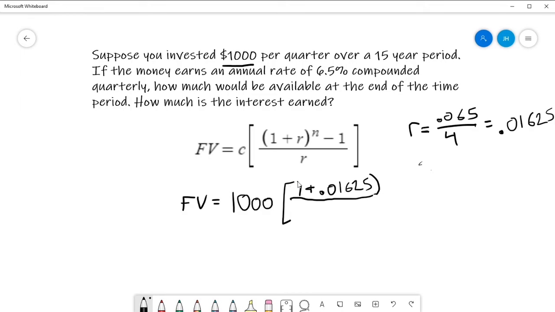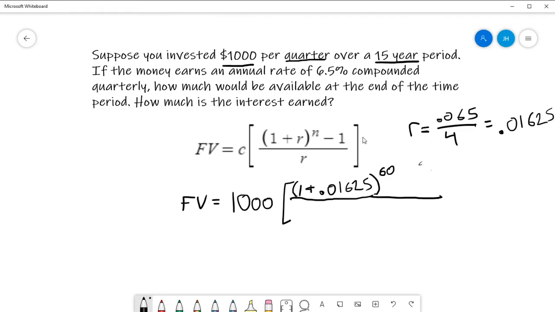That is raised to the power of n. What was n? Oh, look, it's 15 years. How many quarters are in 15 years? 60, right? 15 times 4 is 60.